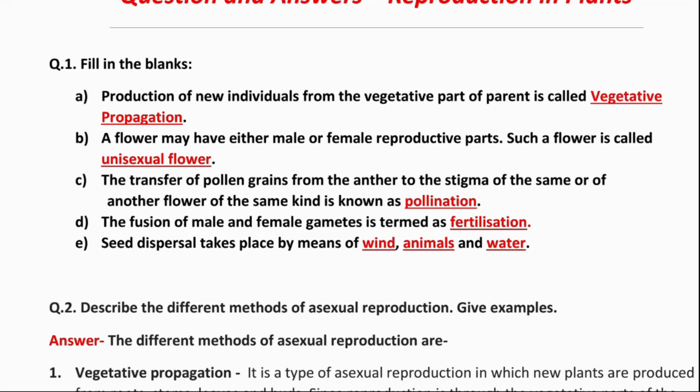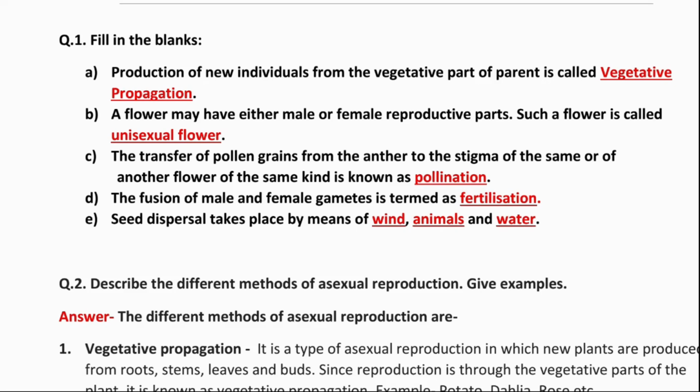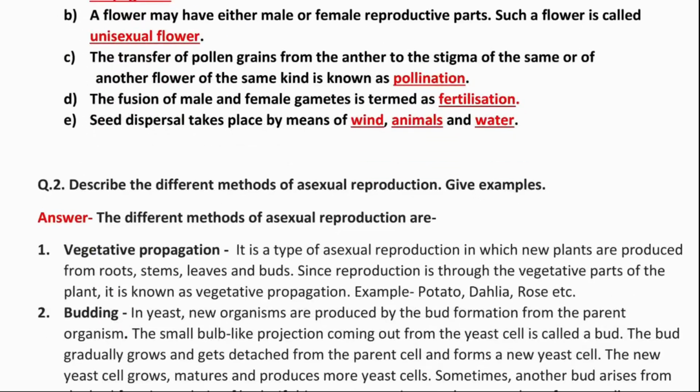And children, if the flower has both the parts, male and female reproductive parts, then that flower is called a bisexual flower. Third, the transfer of pollen grains from the anther to the stigma of the same or of another flower of the same kind is known as pollination. Fourth, the fusion of male and female gametes is termed as fertilization. You can learn this definition of fertilization as well. Then fifth, seed dispersal takes place by means of wind, animals and water.